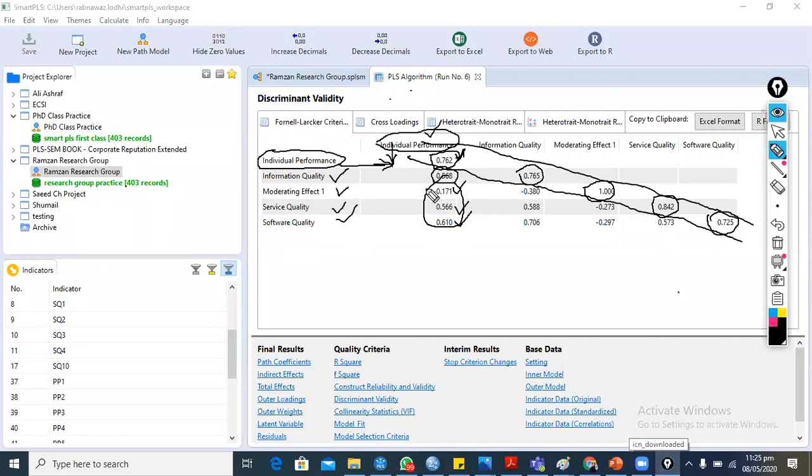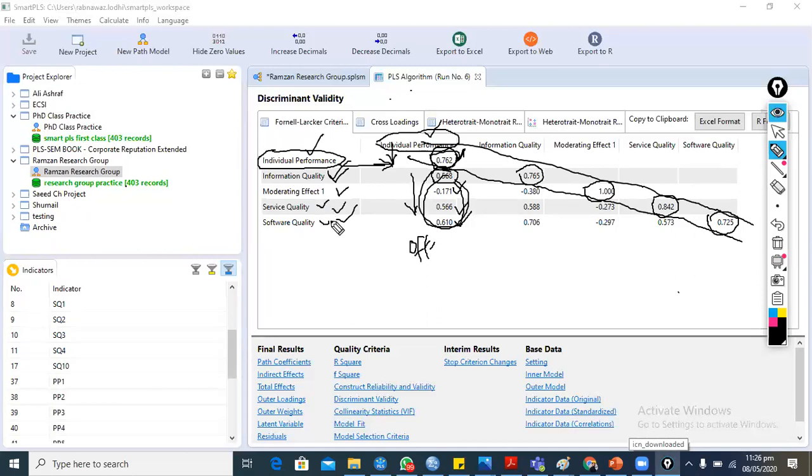These values are called off diagonal values. These off diagonal values are less, but the diagonal value with its own construct is greater. So it confirms the discriminant validity construct wise, not item wise, because we have constructs, not a single item. We have the complete constructs as a whole.